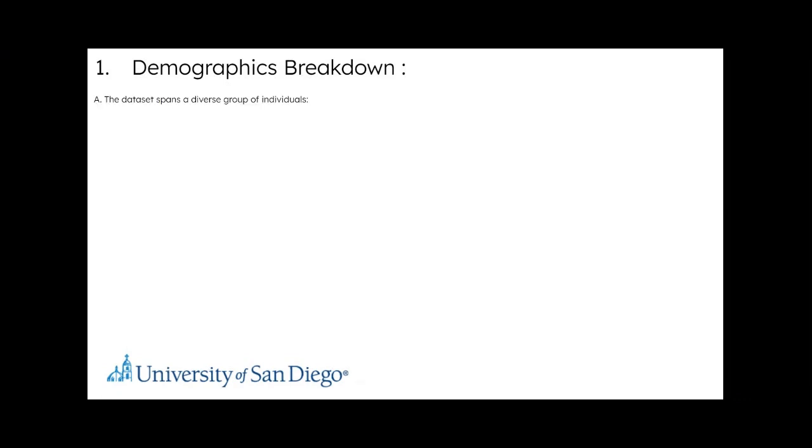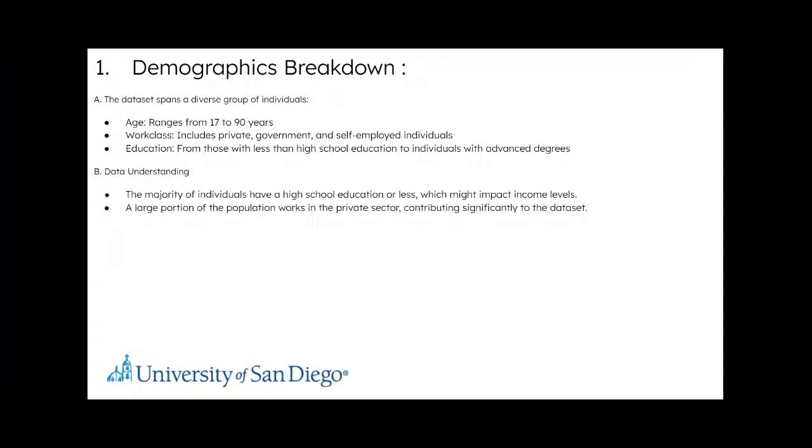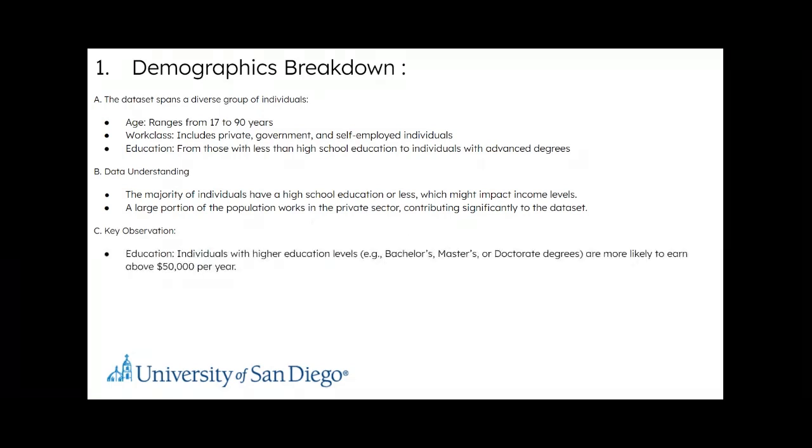First is the demographic breakdown. We have noticed that age ranges from 17 to 90 years. The work class includes private, government, and self-employed, and education ranges from high school to advanced degrees. What we have seen is that the majority of individuals have a high school education or less, and a large portion of the population works in the private sector.